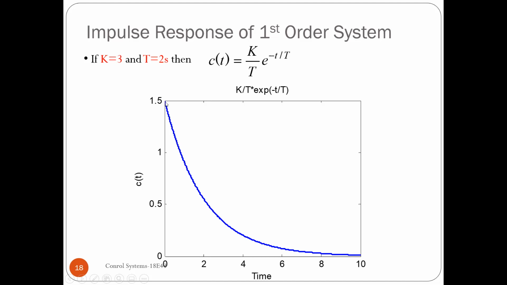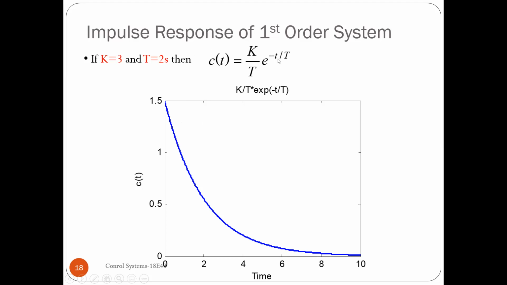So I'm starting at 1.5, and as time increases, you will find that the value decreases and decreases. You can substitute and see. You can randomly substitute some values for t here because capital T is fixed.